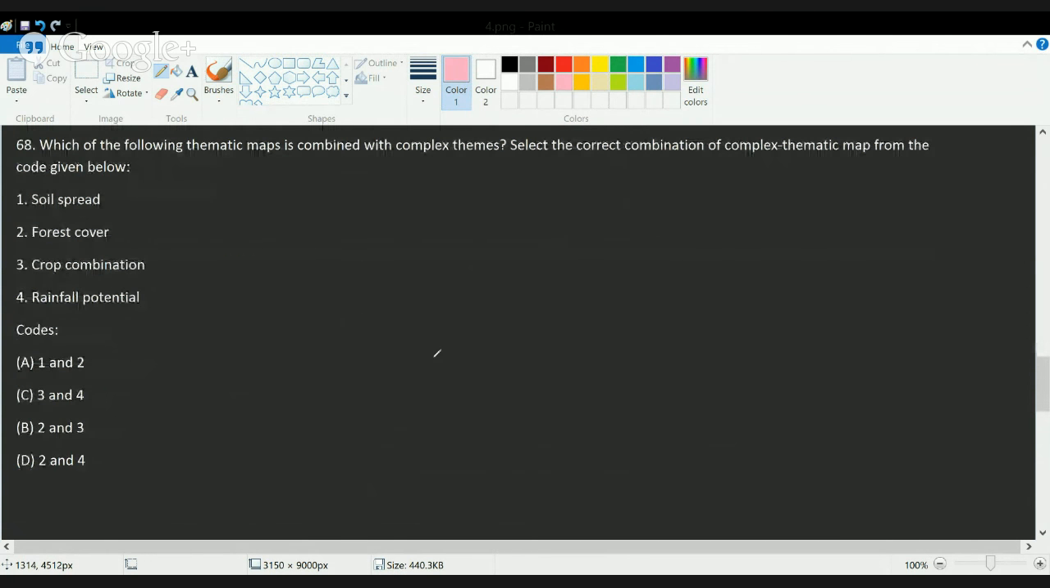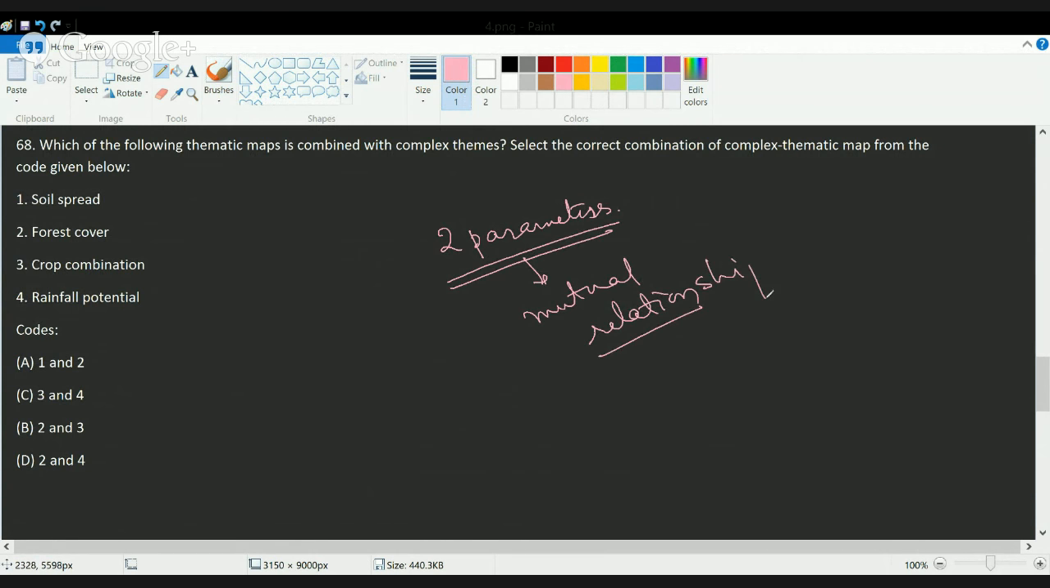The next question is, which of the following thematic maps is combined with complex themes? So what do complex thematic maps mean? There are two or more parameters that you are using, but those parameters should have some mutual relationship. Okay, they should not be independent of one another. So among all these four, which can be classified as those that have mutual relationship?